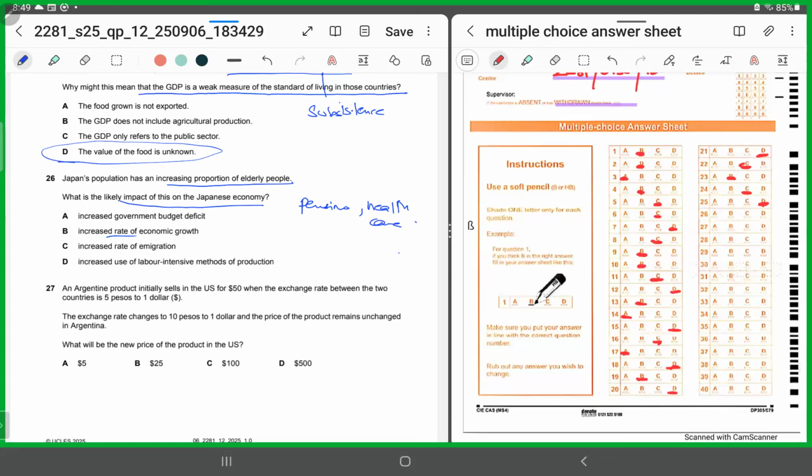Increased rate of economic growth? No, we are talking about elderly people. Increased rate of immigration? No, again we are talking about elderly people. Increased use of labor intensive methods? No, we are talking about elderly people.